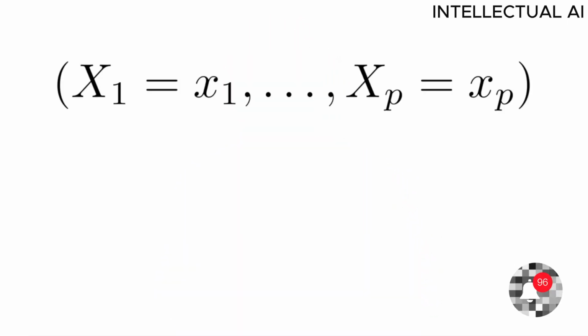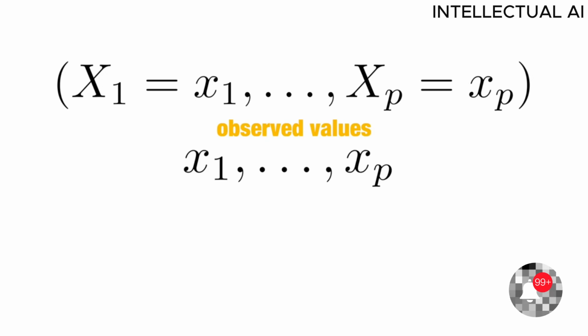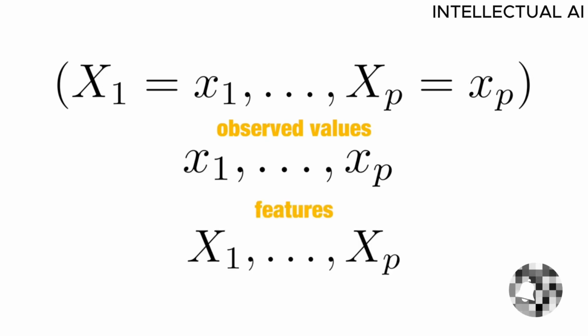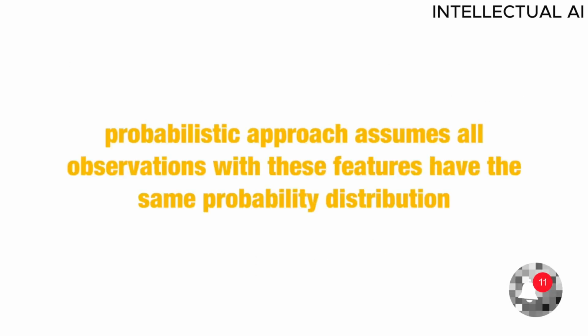We will write this idea out mathematically for the case of categorical data. We use a notation capital X equals little x, 1 through p, to represent the fact that we observe values little x1 through little xp for features capital X1 to capital Xp. The probabilistic approach assumes all the observations with these features have the same probability distribution, as opposed to outcome y always taking the same specific value.